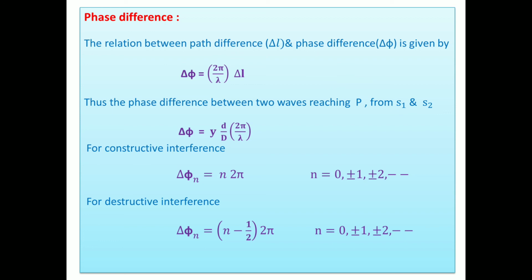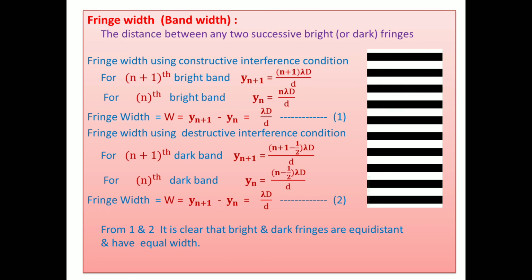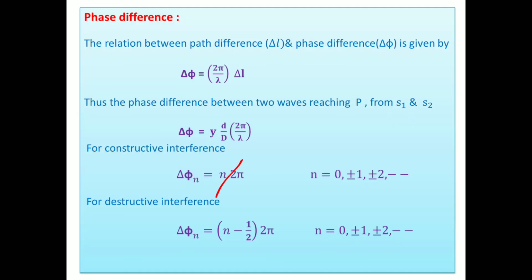Here, look, Yd upon D lambda equals n. From here we take Yd upon D equal to n. Look in this equation, Yn equals n lambda D upon d, so you can take n here, put this value directly, and you get n times 2 pi, and similarly for destructive interference also you can get it.